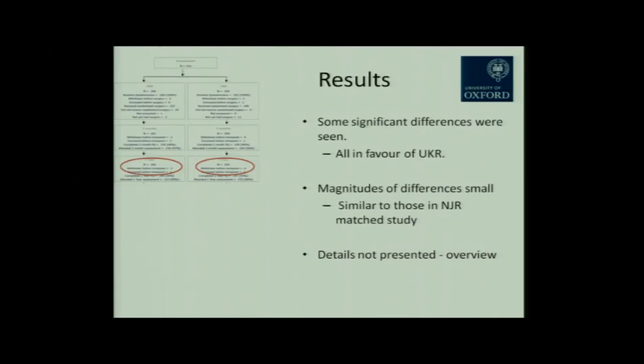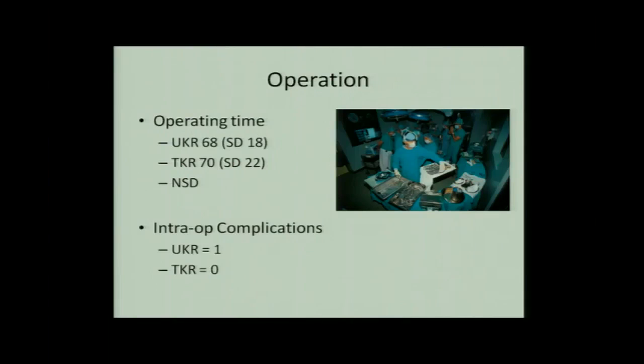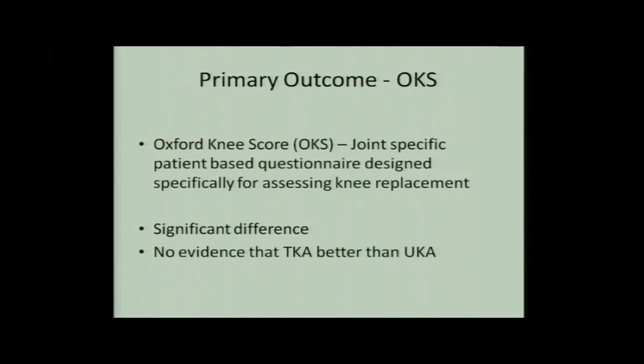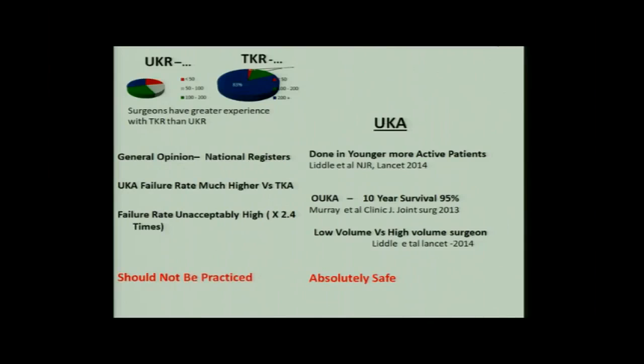These are some of the results from the Oxford group, and this is our experience also. The results are all in favor of uni, and the chances of readmission and reoperations are much less with uni, and the Oxford score also is great with the uni. Some people, those who don't do unicondylar knee arthroplasty, if a unicondylar arthroplasty patient comes with a little pain, have a very low threshold to revise it.